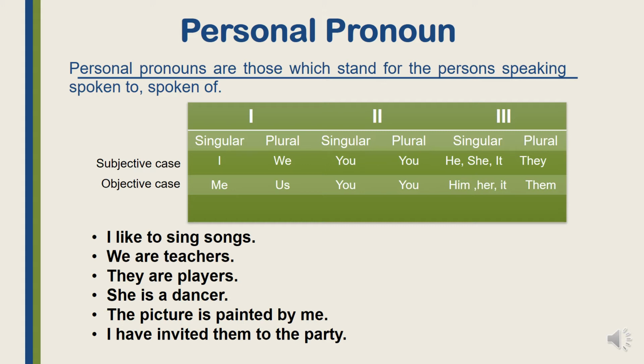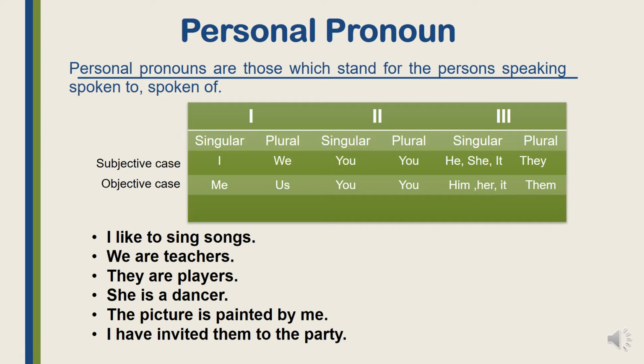Okay, in the subjective case, we can use these pronouns I, we, you, he, she, it, they. And in the objective case, we can use me, us, you, him, her, it, and them. Subjective case means these pronouns we can use as a subject in the sentence. Objective case, we can use these pronouns as object in the sentences.